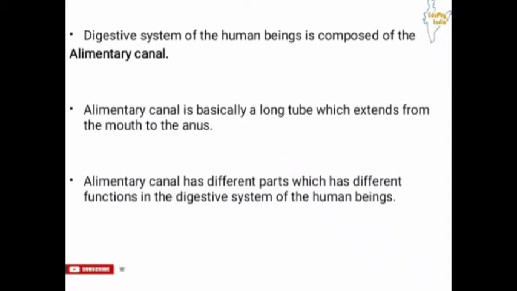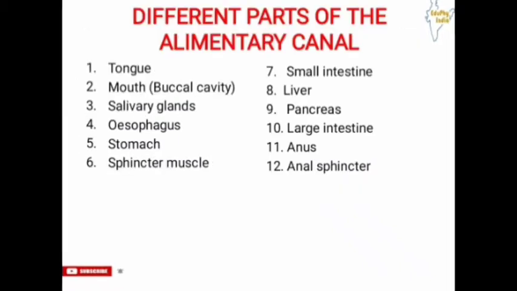The alimentary canal has different parts which have different functions in the digestive system of human beings. Let us see the different parts of the alimentary canal.